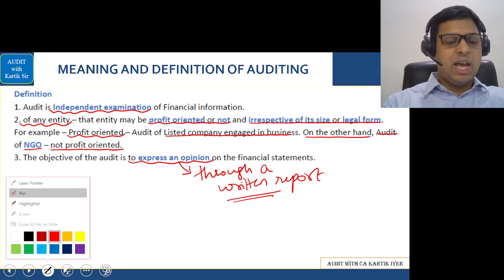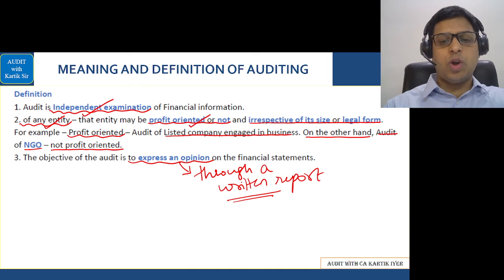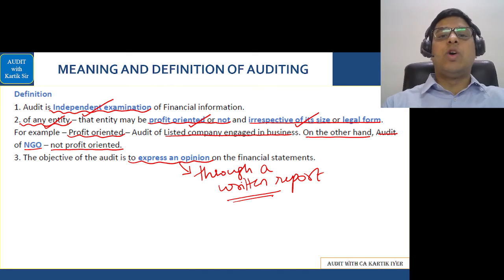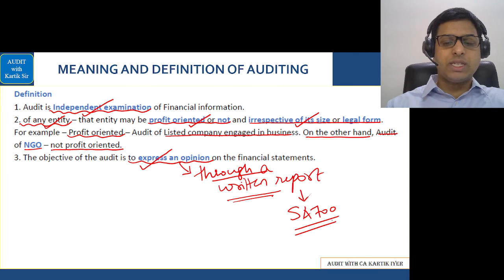Auditing is nothing but an independent examination of any entity, whether it is profit oriented or not, irrespective of its size or legal form. Correct? In auditing, the auditor's main job is to express an opinion through a written report, and that report, as you know, we give as per SA 700. So the reporting we do is as per SA 700. Simple. That is the meaning of auditing.